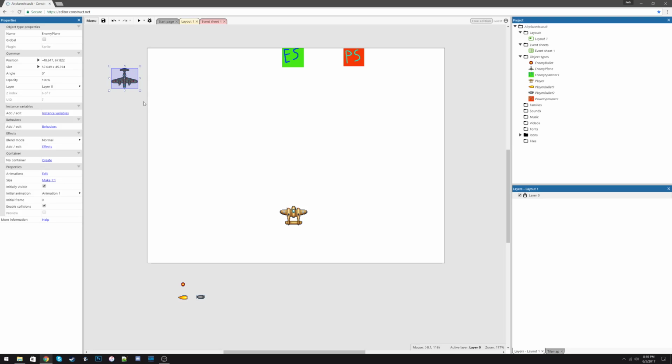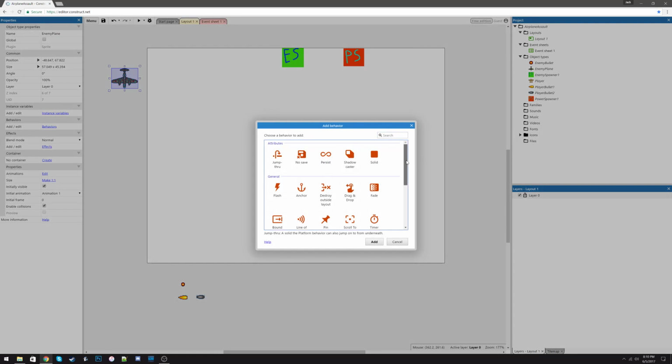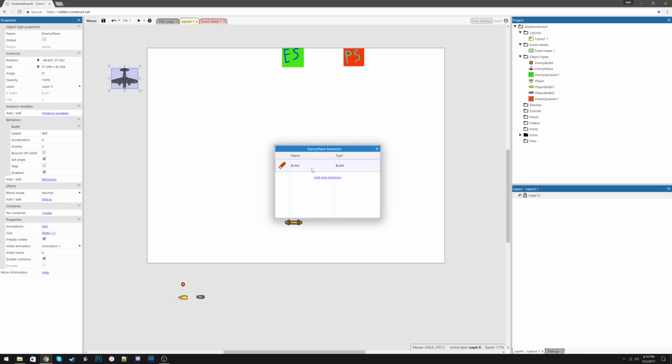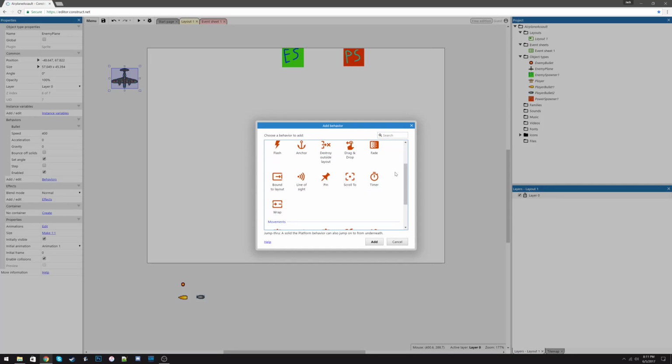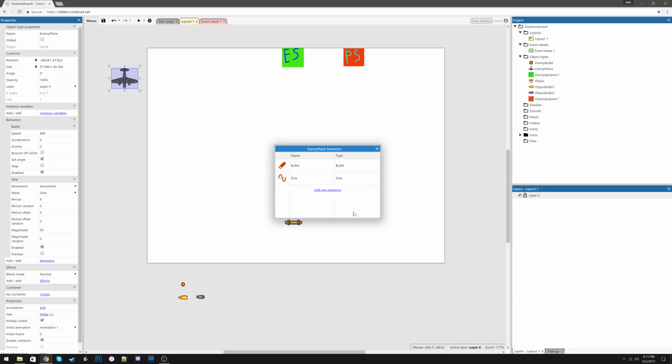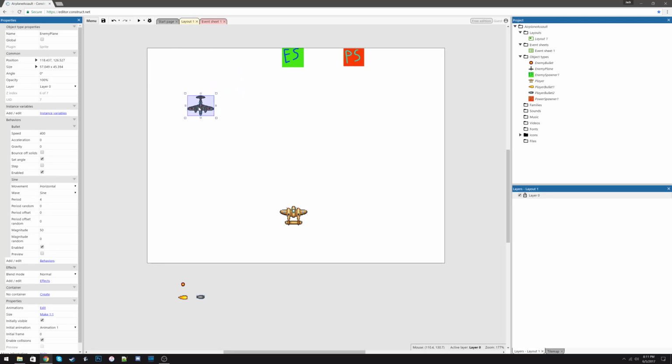So what we're going to do for the enemy plane is we're going to give it two behaviors. The first behavior is going to be the bullet behavior, and the second behavior is going to be the sine behavior. And we'll see as we play around with this. The sine behavior allows the plane to move in a predictable pattern down the screen. So if you want, you're able to add more than one sine behavior to your enemy plane to make it move in more unique patterns. Right now, it's going to move in a horizontal pattern.